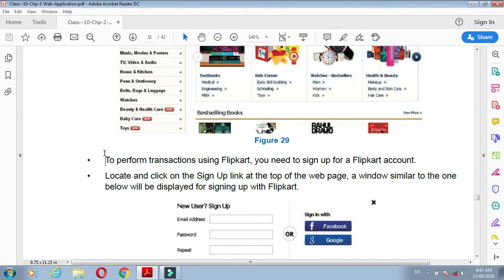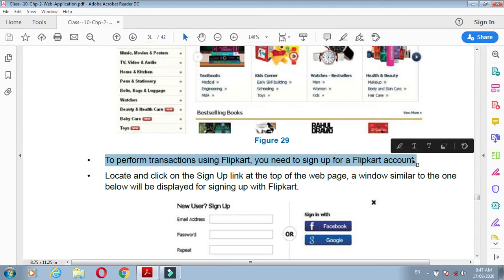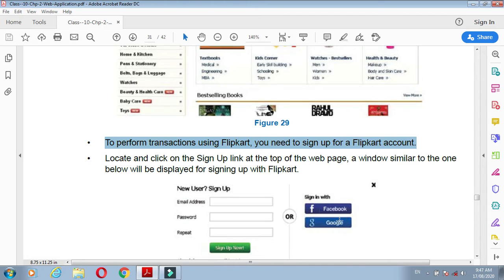Okay, to perform a transaction using Flipkart, you need to sign up for a Flipkart account. After entering the website name, you need to sign up, which means you have to create your own account on the Flipkart website. So how can you do this?